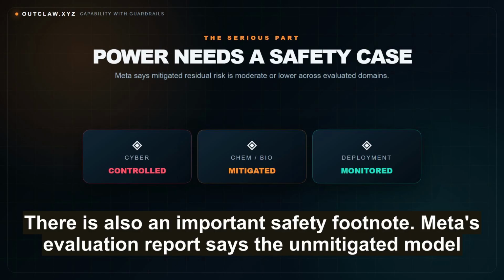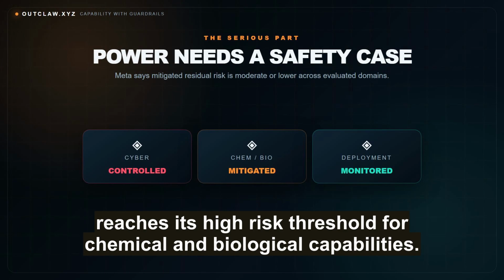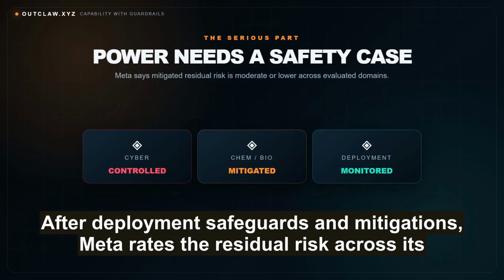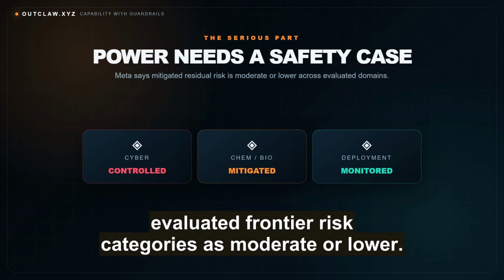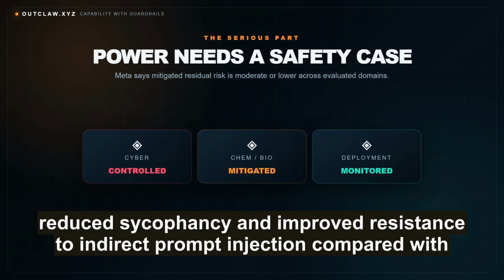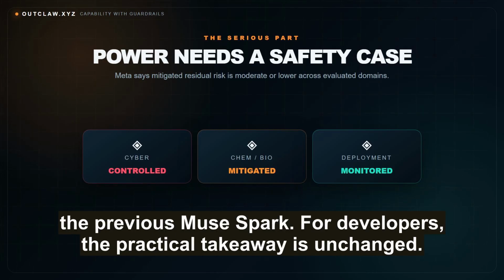Safety. There is also an important safety footnote. Meta's evaluation report says the unmitigated model reaches its high-risk threshold for chemical and biological capabilities, and Meta could not rule out the same threshold for cybersecurity. After deployment safeguards and mitigations, Meta rates the residual risk across its evaluated frontier risk categories as moderate or lower. The company also reports stronger jailbreak resistance, lower hallucination rates, reduced sycophancy, and improved resistance to indirect prompt injection compared with the previous Muse Spark.